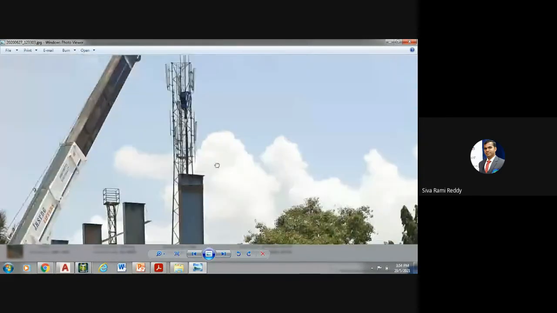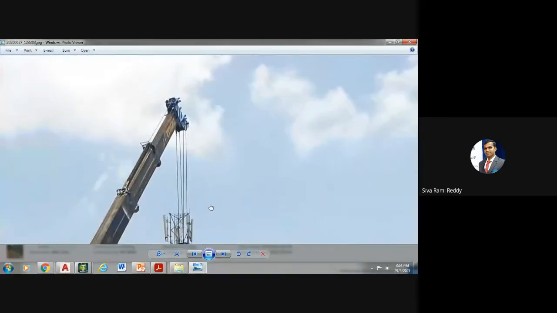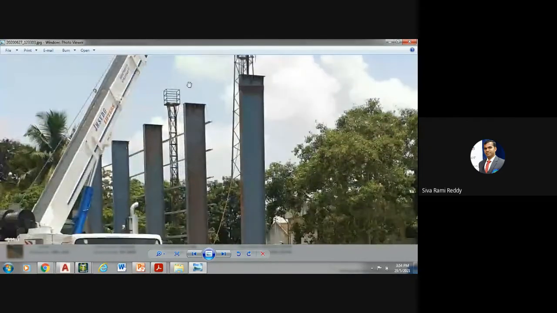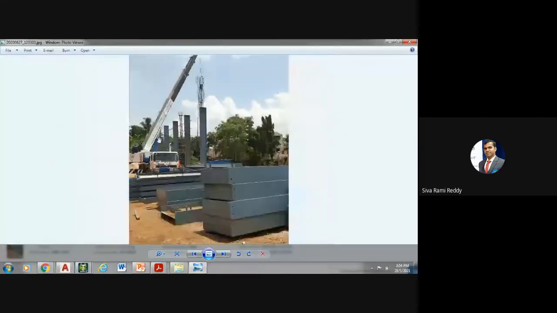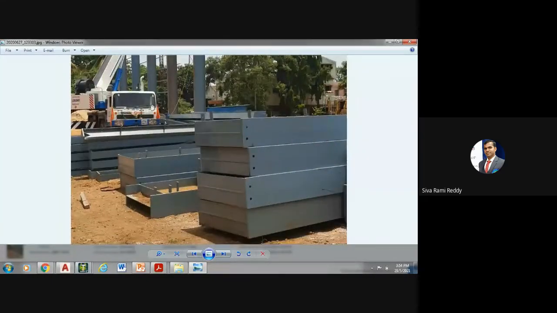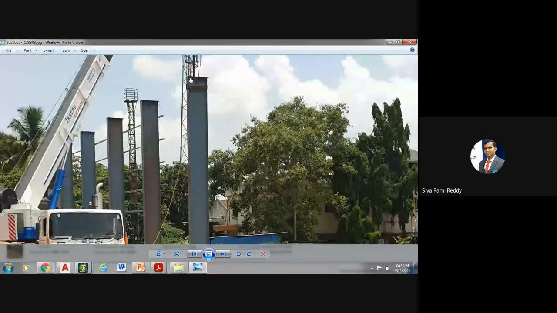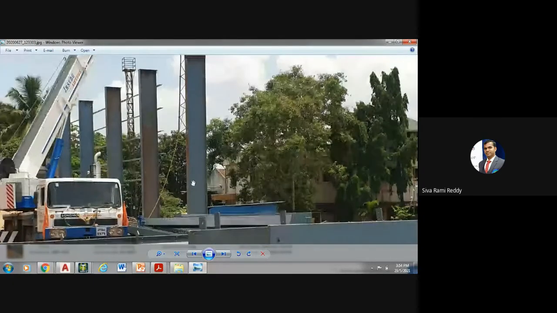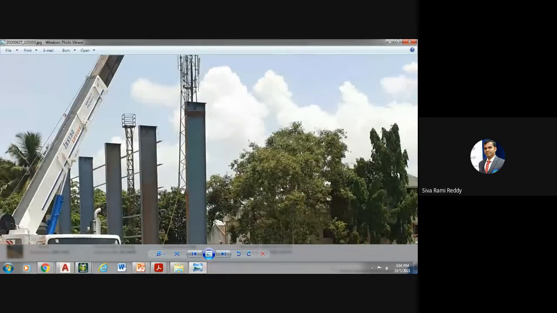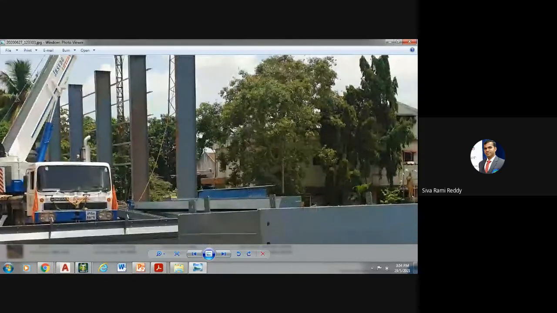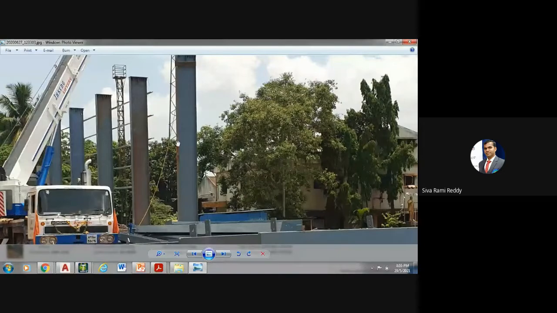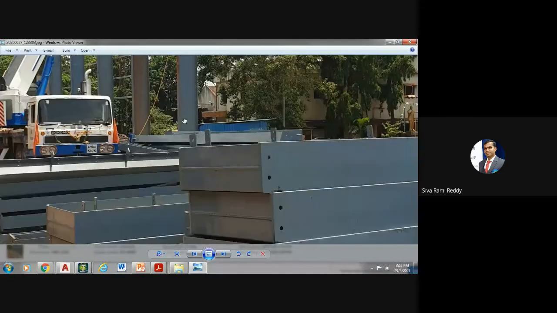See here. So what kind of equipment is being used here? See, these are very huge profiles. Here we did not use tapered sections; we used uniform sections, because in this case we have very huge crane loads acting on it. So that's why we did not maintain tapered sections. We used the uniform sections only.